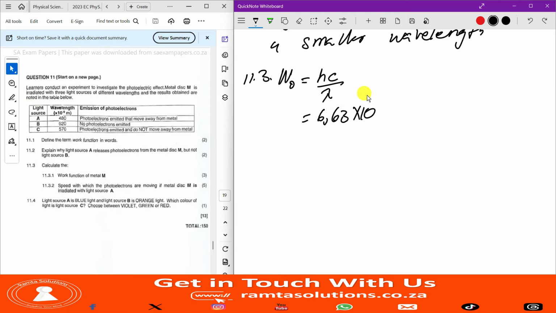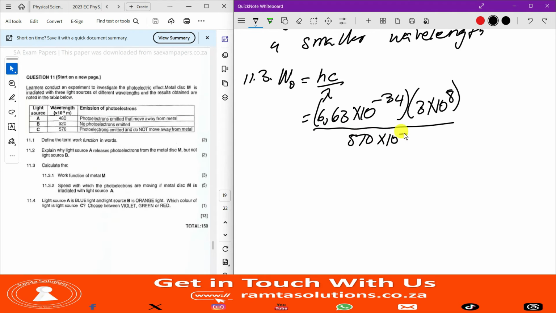Okay, we said Planck's constant is 6,63 times 10 to the negative 34. Speed of light is 3 times 10 to the 8, and the given wavelength is 570 nanometers. 570 times 10 to the negative 9 meters, right? Good. On our calculator, this is 3,49 times 10 to the negative 19 joules, isn't it?